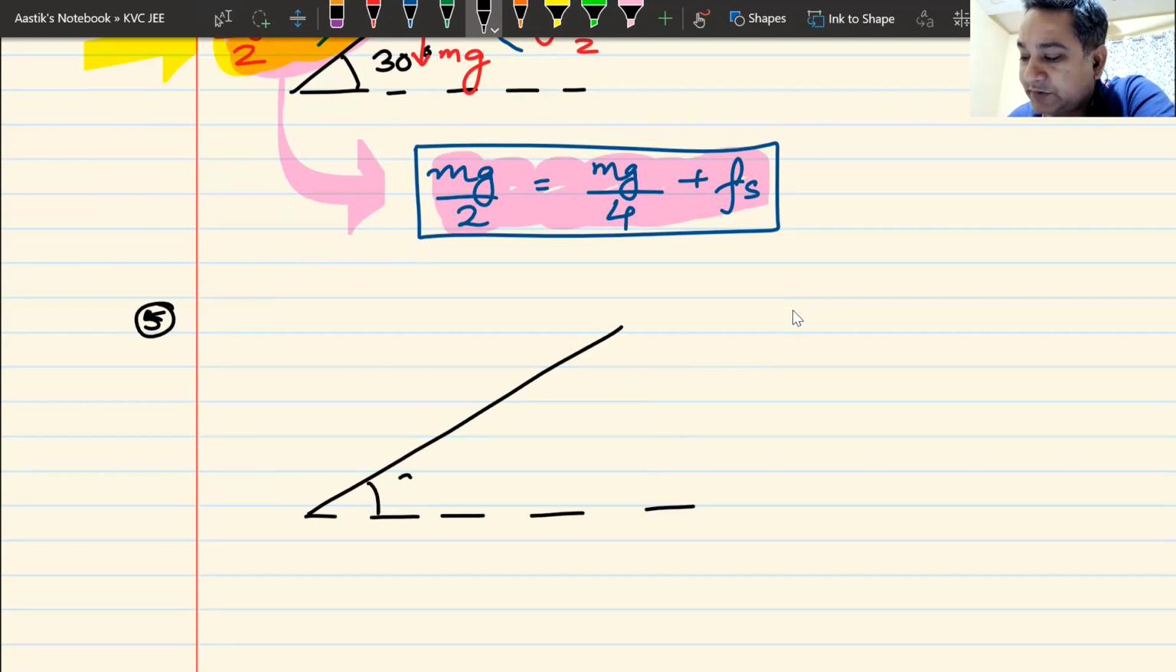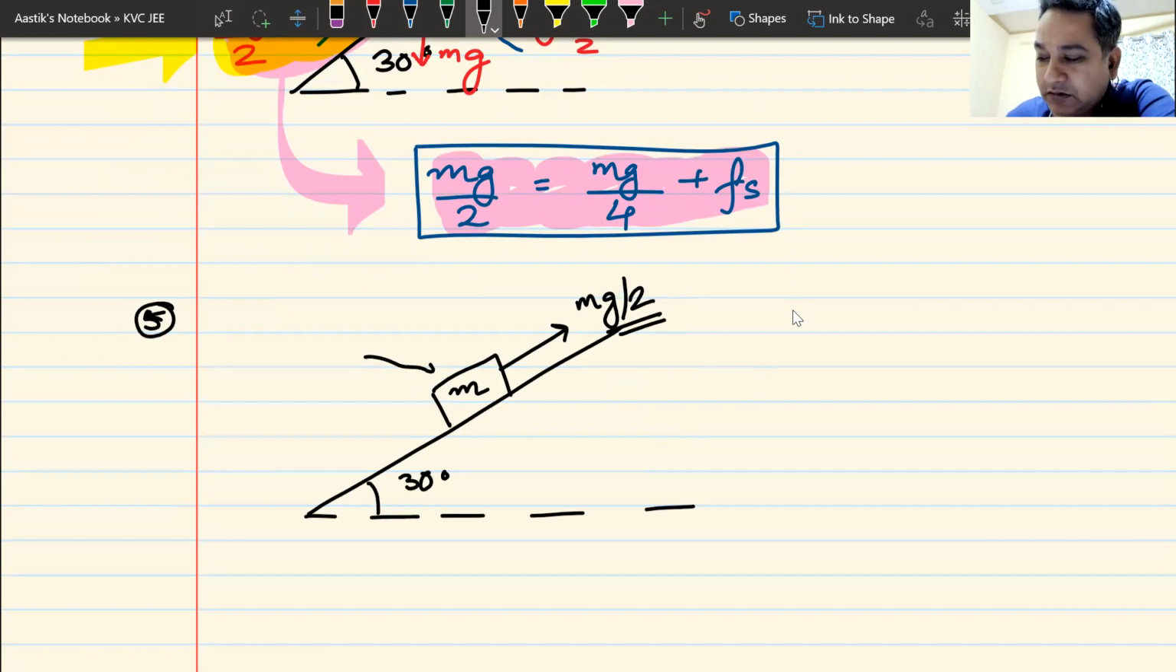Let me change the scenario. Same angle, 30 degrees. I'm not changing the angle. Same block, mass m. What I have changed here is I have put a force of mg by 2 in the upward direction. Now I am giving you this additional information that the block is at rest. Once we are done with this question, I will change this condition and ask you to tell me whether it is at rest or not. Right now I am telling you the block is at rest, which I should not be telling you, but I'm telling you so that the problem remains simpler.